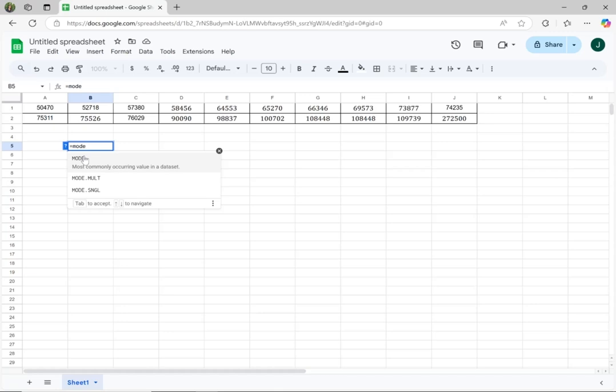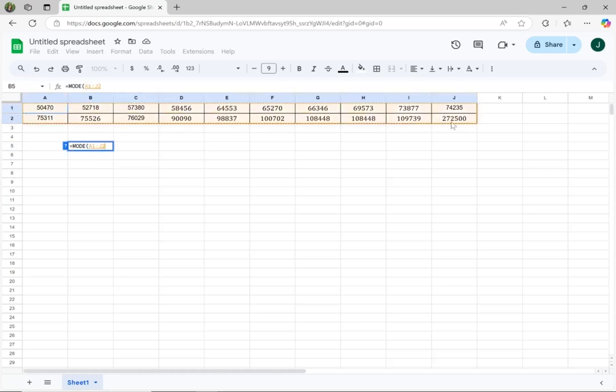You're going to see the option of mode. Go ahead and click on that option. If not, you can just go ahead and type in mode and open a parenthesis. Okay, but I'm just going to click mode. Notice we need to open a parenthesis. If we don't open a parenthesis, it's not going to calculate the mode for us. Once you type in equal mode, open parentheses, you're going to highlight all the data values, and then you're going to close the parentheses. If you don't close the parentheses, it's not going to calculate the mode for you. Close the parentheses, and there you have it. This is the mode. I'm going to use a separate cell to indicate that we have the mode here on the right.